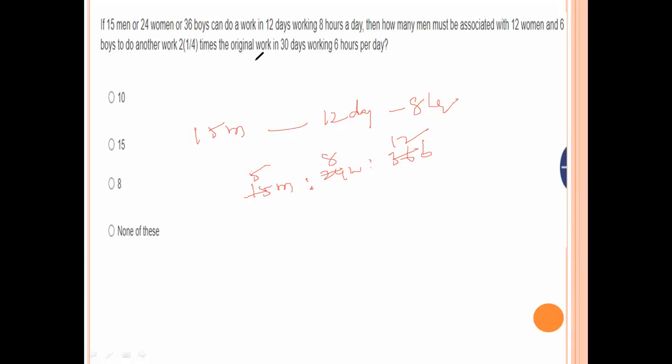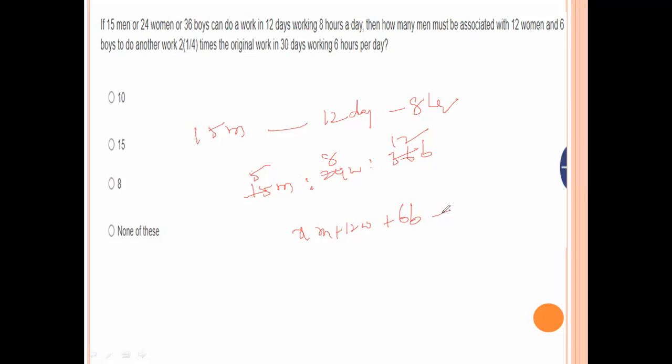Now the question is: X men plus 12 men plus 6 boys, they complete that work in how many days? So convert all these values into boys. 5 men equal 12 boys.